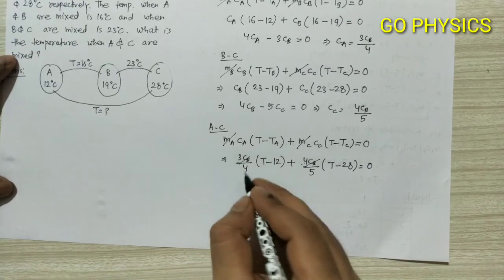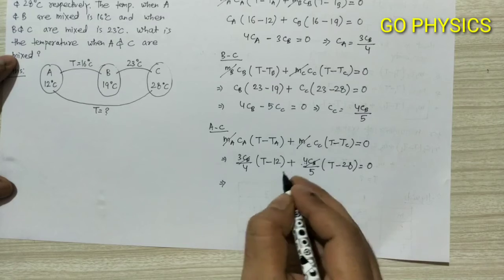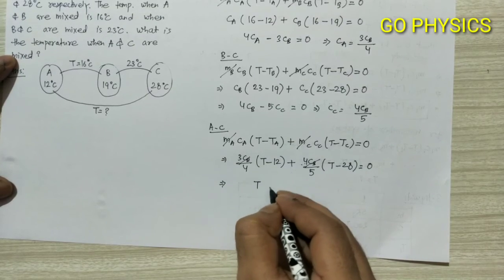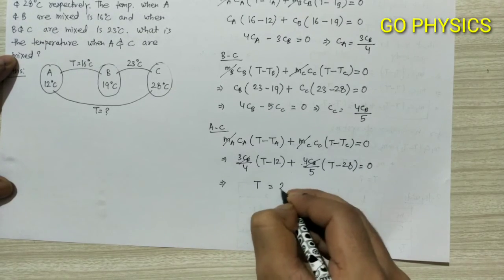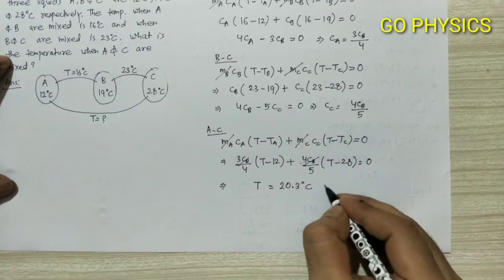Now we are going to simplify this equation. If we simplify, the final temperature, that is final T, will come out to be 20.3 degrees Celsius. And this is the final answer for the given sum.